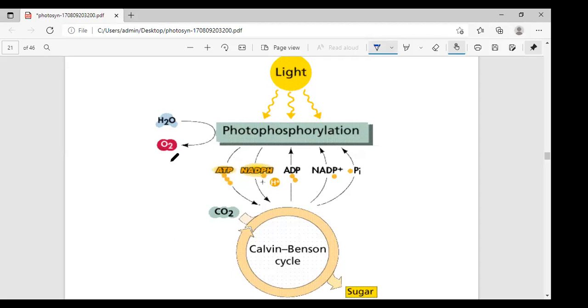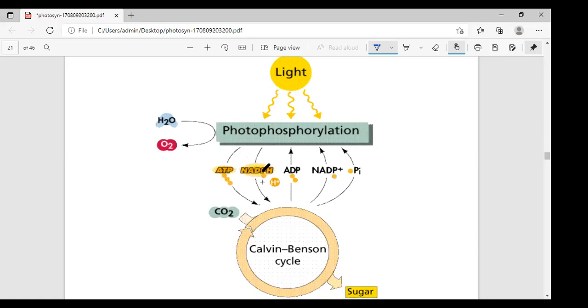The overall purpose of the light reaction is to drive electrons from water, reduce NADP plus to NADPH, and provide energy as ATP from ADP plus inorganic phosphate.